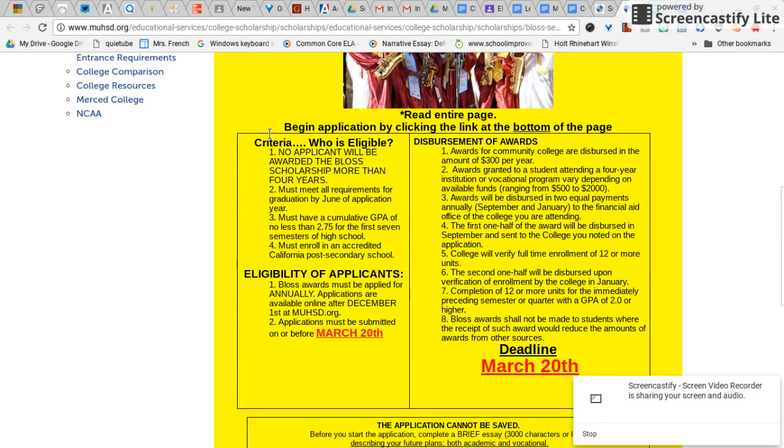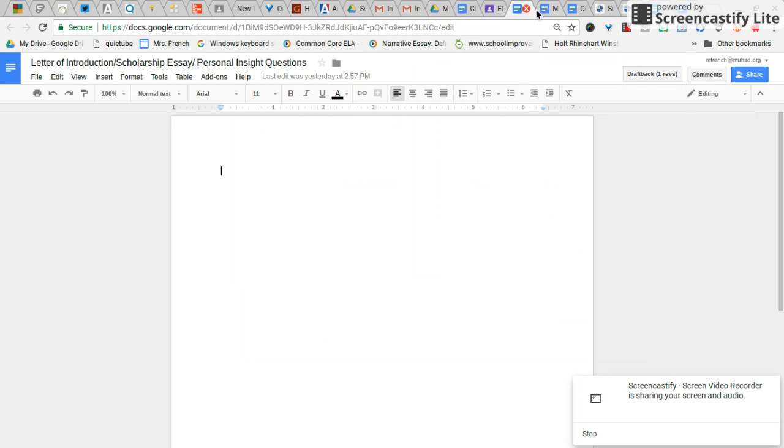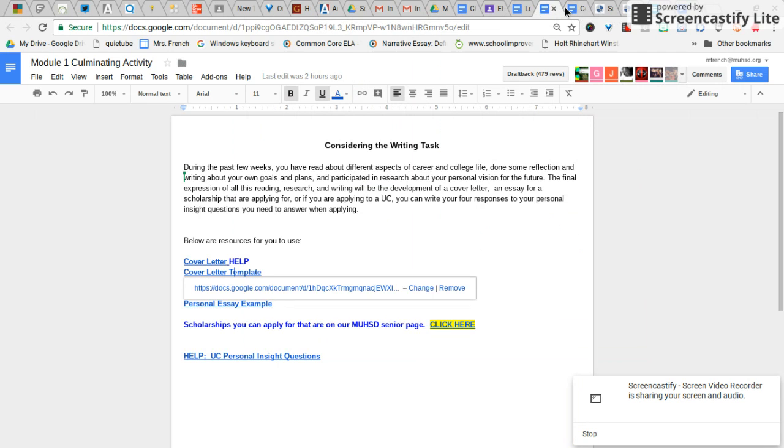If you're going to college of any sort, check to see if you might be able to qualify, because it will tell you right here. All of them are like this. They'll let you know if you're eligible. If you're eligible for a scholarship, go ahead and see what they want you to do for the writing piece when you apply. And then, of course, there's the other, which is the letter of application.